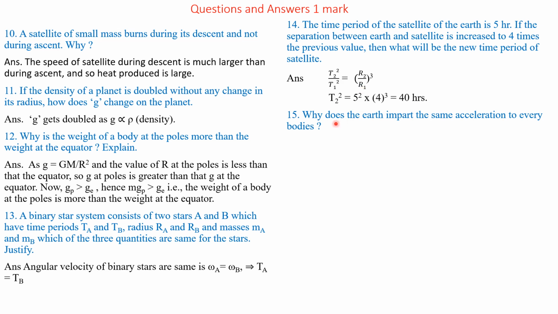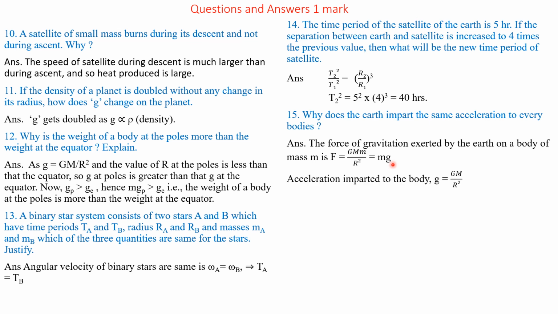Question number 15. Why does the Earth impart the same acceleration to every body? Answer. The force of gravitation exerted by Earth on a body of mass small m is given by F is equal to capital G capital M into small m divided by R square, that is equal to small m into small g.